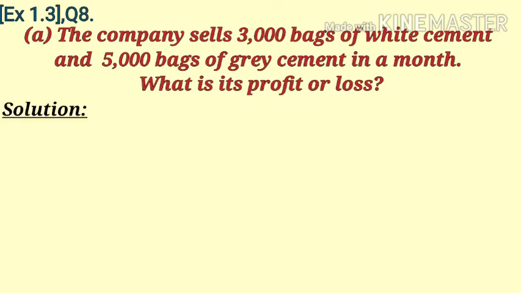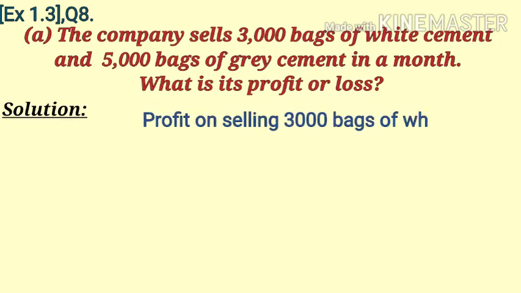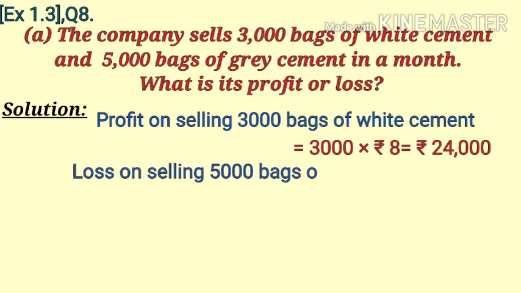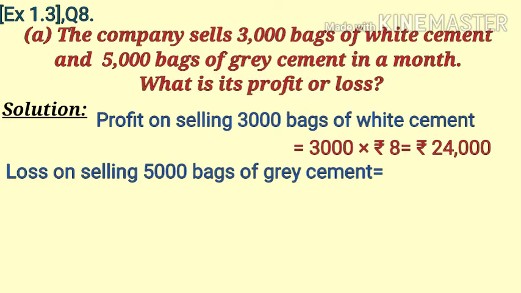So here for the solution, first we will find total profit on selling 3000 bags of white cement. For that we will multiply number of white cement bags by profit on one bag of white cement, that is rupees 8. So here it will come 3000 multiply rupees 8, which is equal to rupees 24,000, and same as loss on selling 5000 bags of grey cement. For that we will multiply number of grey cement bags by loss on one grey cement bag, that is rupees 5. So here it will come 5000 multiply rupees 5, which is equal to rupees 25,000.